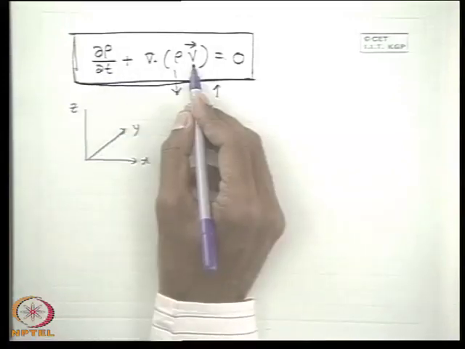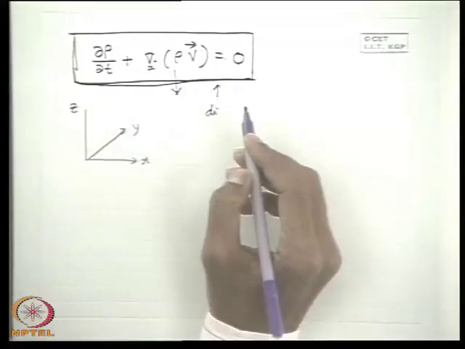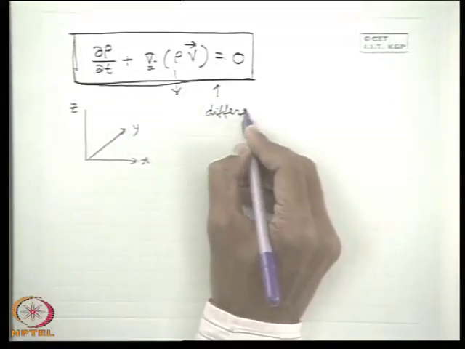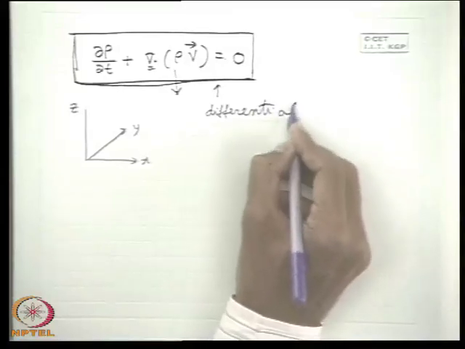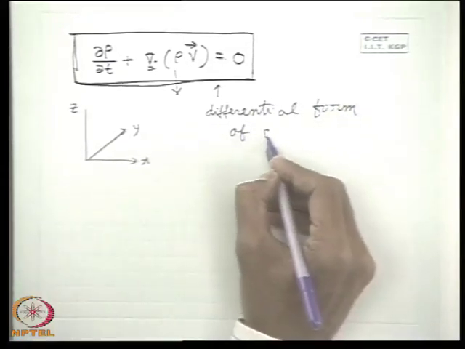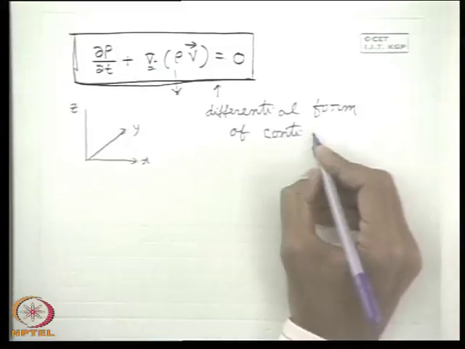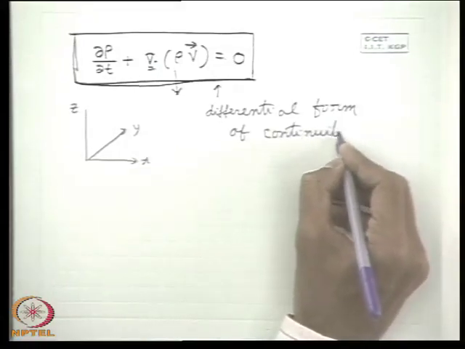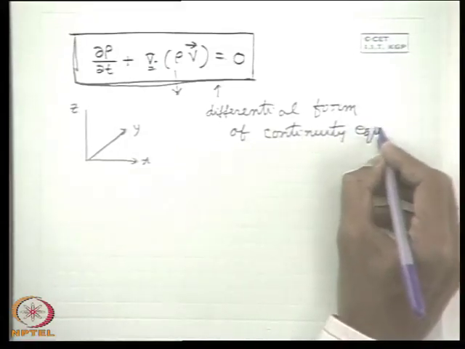Since this is a differential equation, you see this is a differential operator. So this is known as the differential form of the continuity equation. This gives the differential equation, and that's why it is known as the differential form of continuity equation.